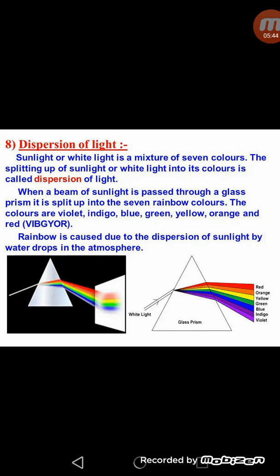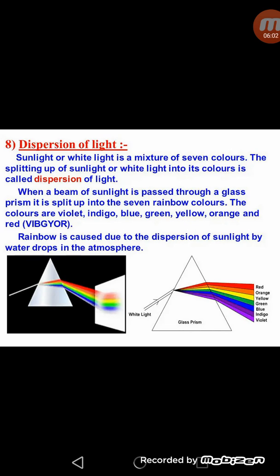Due to that the white sunlight is split into its 7 colors, and we get a beautiful arc of 7 colors in the sky, which is called rainbow.